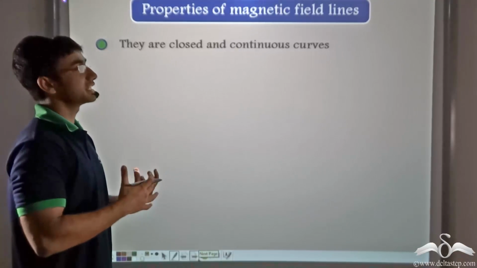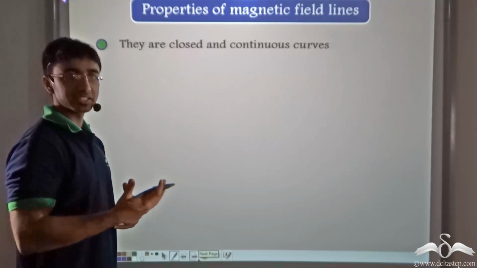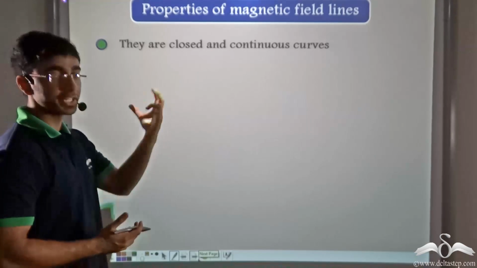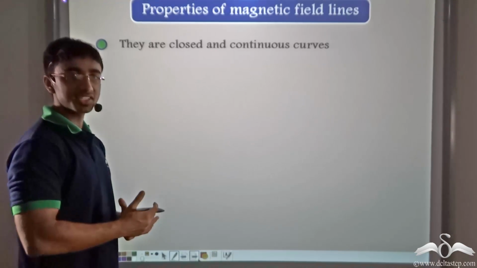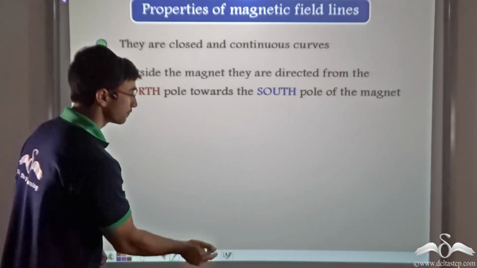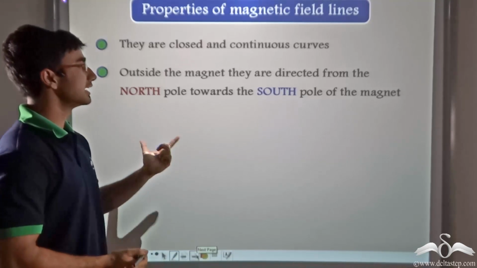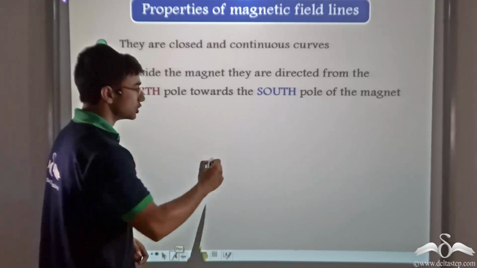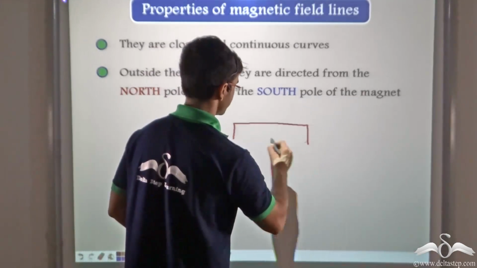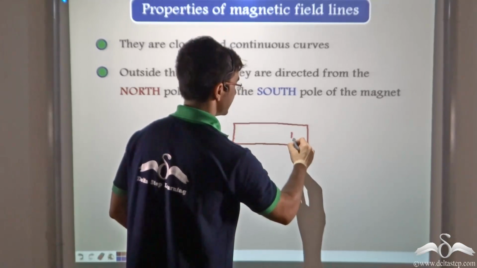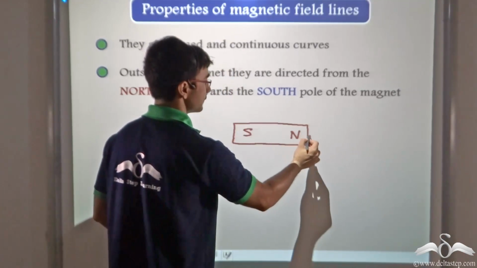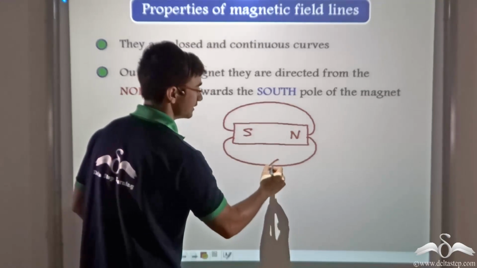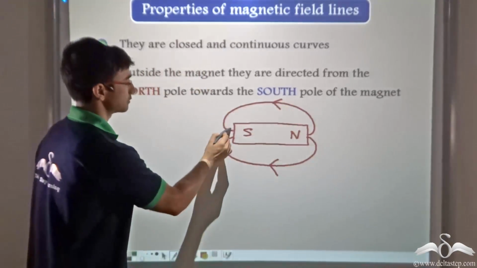So let us study the properties of magnetic field lines and recapitulate what we have learned so far. We have learned that they are closed and continuous curves, that there is no breakage in the magnetic field lines. Outside the magnet, they are directed from the north pole towards the south pole of the magnet. So if I consider a magnet like this, and if this is the north pole and this is the south pole, then outside, the magnetic field lines will be directed in this manner.